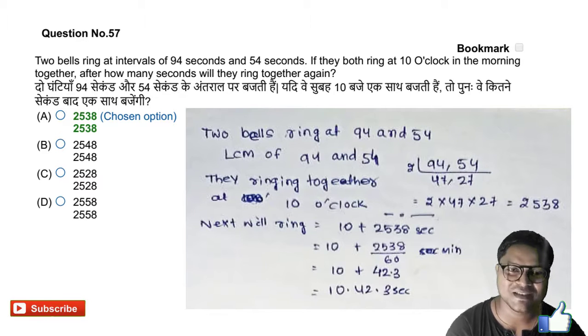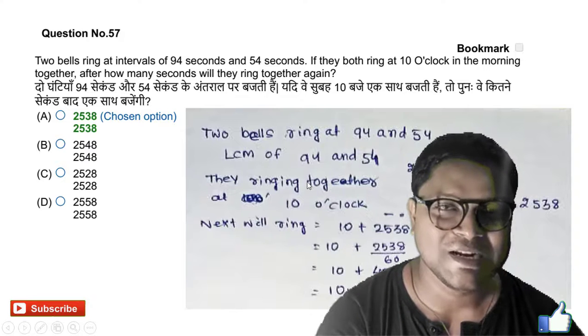This is a mathematics question. Here is the question: two bells ring at intervals of 94 seconds and 54 seconds. If they both ring together at 10 o'clock in the morning, after how many seconds will they ring together again? For this type of question, we will go for LCM. The LCM of 94 and 54 comes to 2538. So the bell next rings together after 2538 seconds. The answer, option A, is the right answer. Here is the solution, you just go through it.